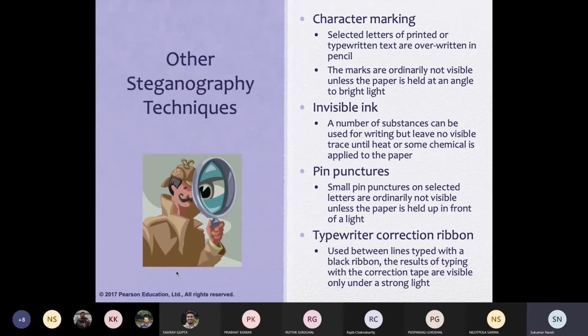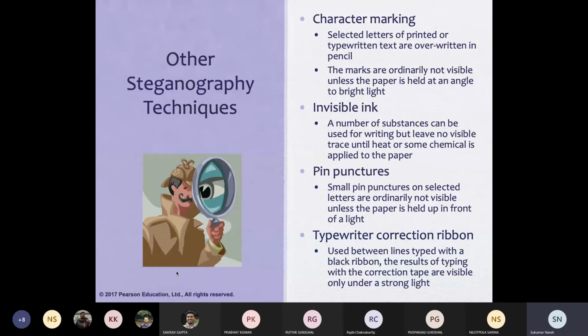They embed some image which cannot be removed easily, but the image will be visible. That is called visible watermarking, and it has nothing to do with steganography. The method may be the same. But invisible watermarking, indirectly we can say it is steganography because the hidden message is inside and no one can extract it.